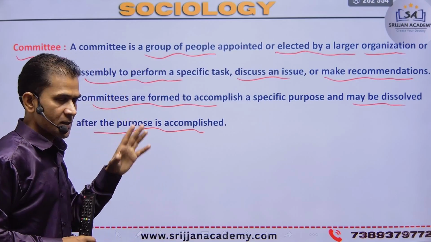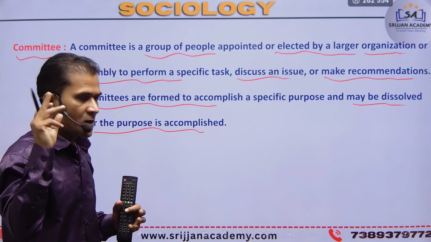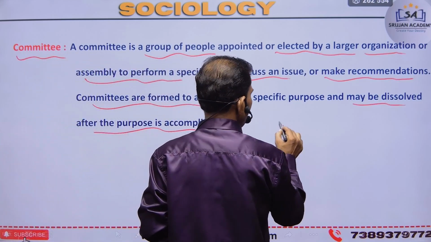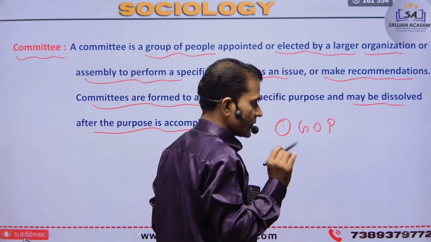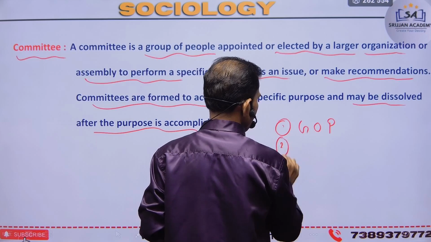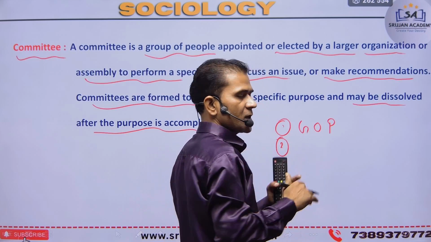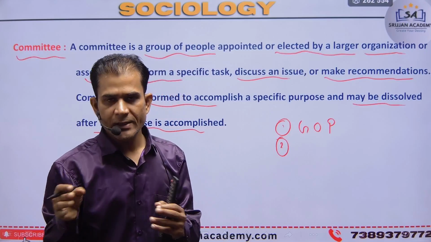This is the basic idea. So how to remember? First, a group of people, and second, achieving a goal. After achieving the goal, the committee is automatically destroyed.